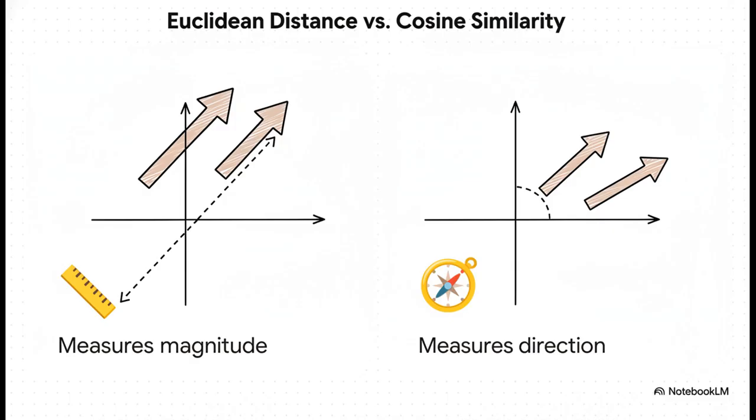But then there's cosine similarity. It completely ignores distance and only measures the angle between two vectors. It only cares about direction and proportion. And this one little difference, it changes absolutely everything.